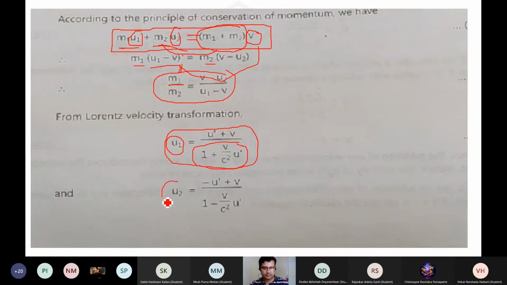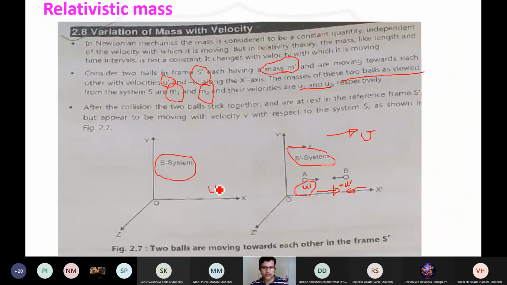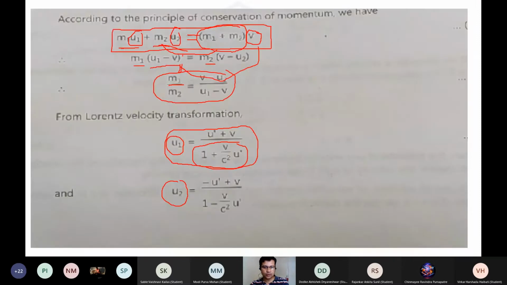Now the second case. Remember how we are writing the velocity of u2. Look, this is the velocity of u2 you are writing, where the observer is seeing these two phenomena. So u1 and u2 are the velocities of these particles in terms of the resultant velocity u prime that you are finding. But u1 and u2 are what we already discussed: the velocities of the masses m1 and m2 in the constant, stationary frame you have. Hope you got it.